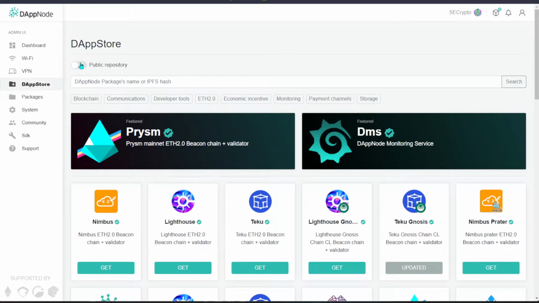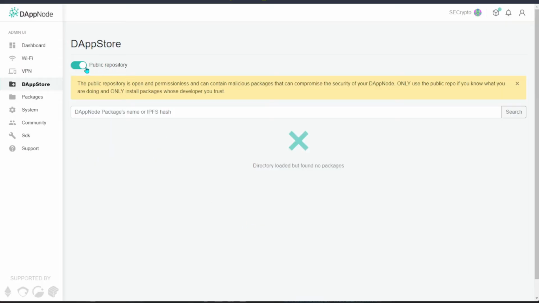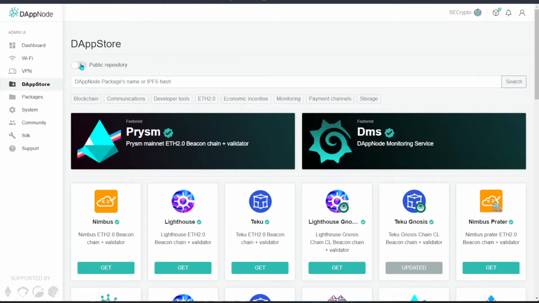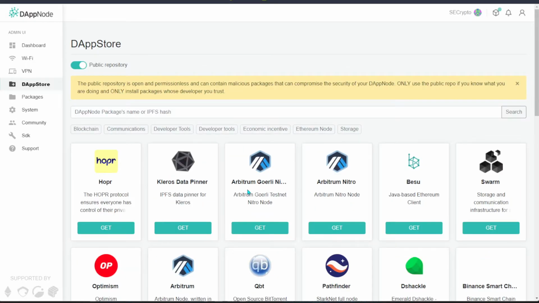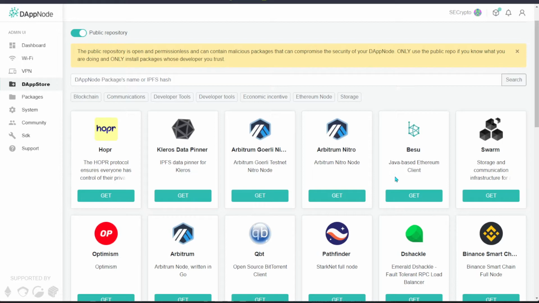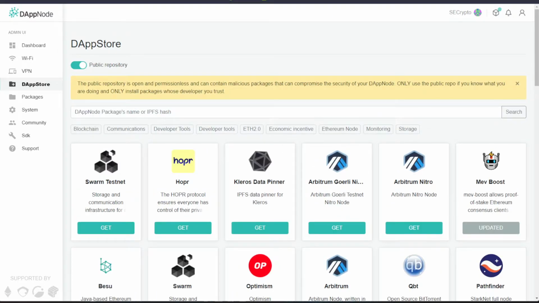You need to scroll up and enable the public repo, and then let it load. Over here we can see that it is not appearing as well. So just give it a few tries. Sometimes it's just like that. I do not know why, but sometimes it will appear, sometimes it will not appear. Over here we're gonna wait for a while for it to appear. Right, so on the public repo, you will see this MEV Boost.